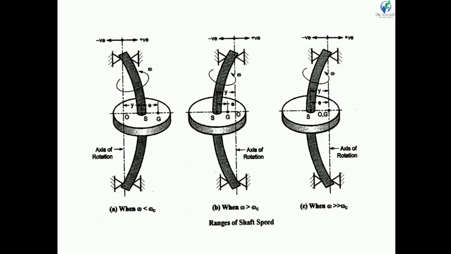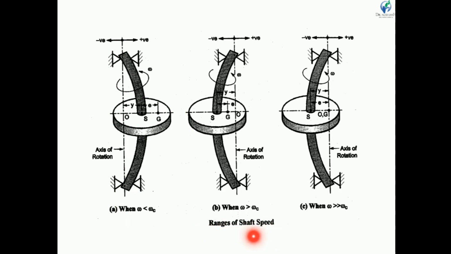This is the heavy side of the rotor. The heavy side of the rotor rotates outside, and this condition is known as heavy side rotor. This case is not used in practice, because the heavy side of the rotor will remain outside of the neutral axis.